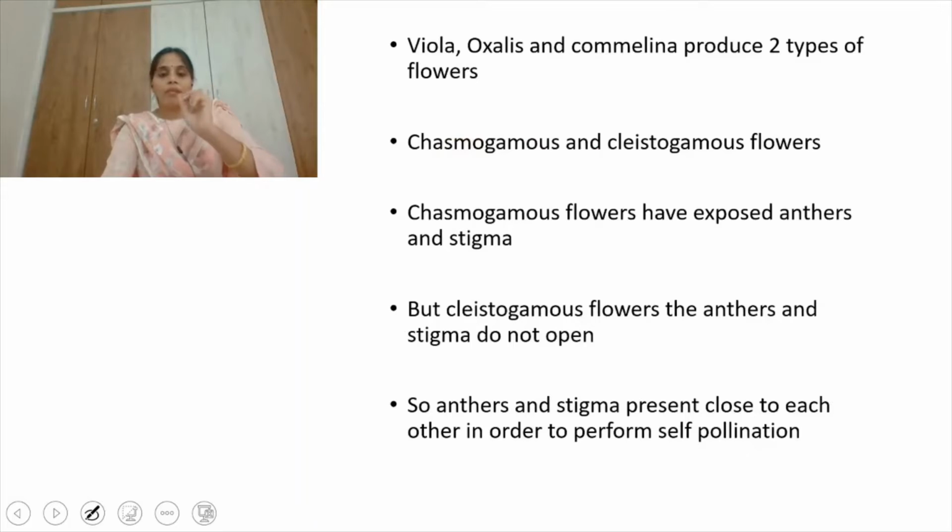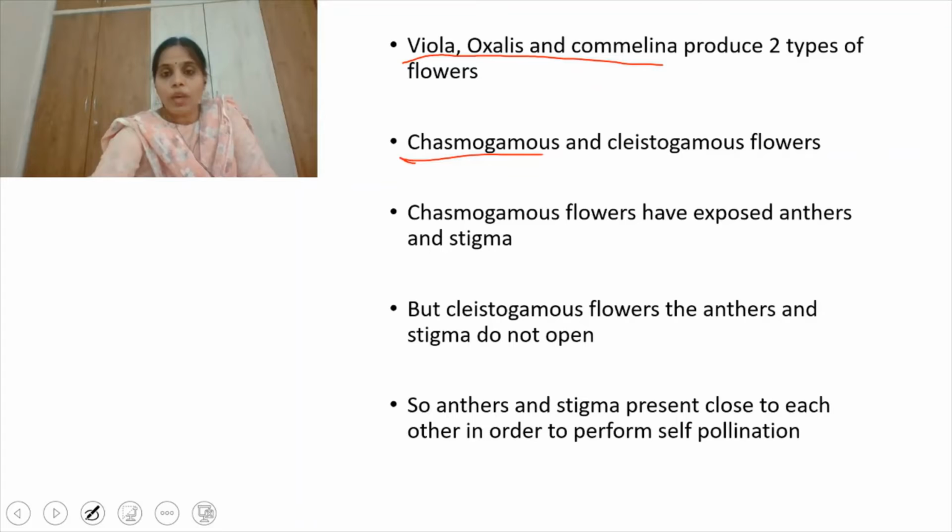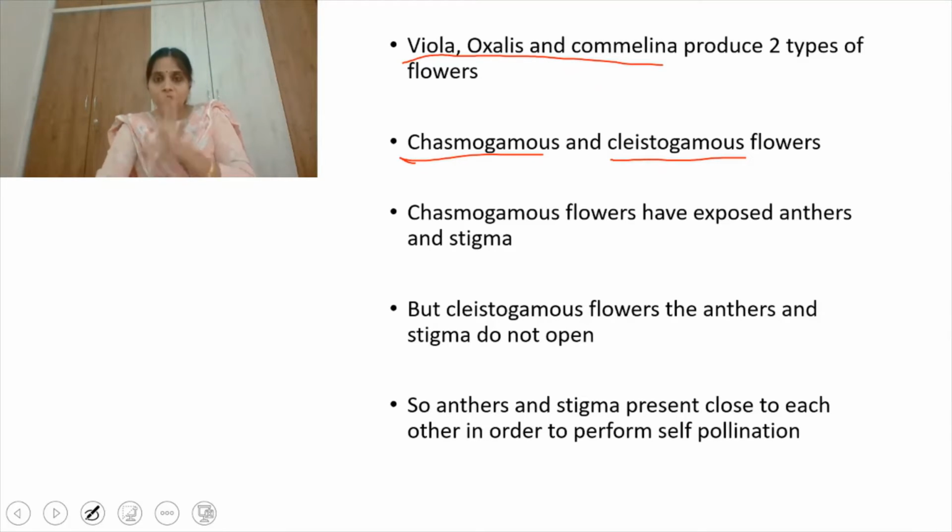Next, we have Viola, Oxalis and Commelina. These are the three examples where they generally produce two types of flowers. The two types of flowers are chasmogamous flowers and cleistogamous flowers. So what is the difference between these two flowers? Chasmogamous flowers have very exposed anthers and stigma. So pollination will be very easy because the flowers are exposed, right? Well exposed anthers and stigma are present in chasmogamous flowers.